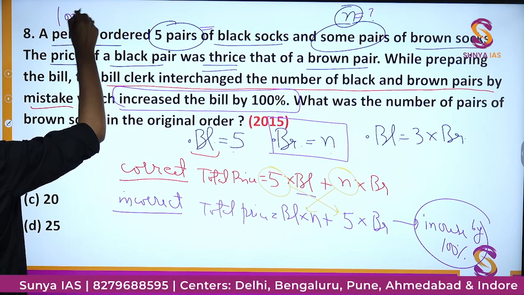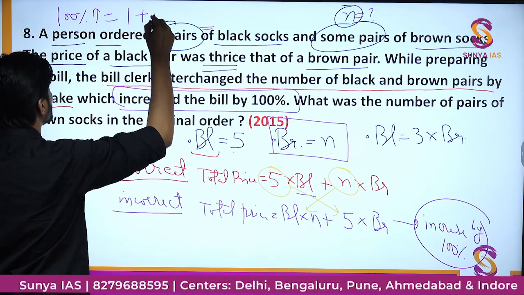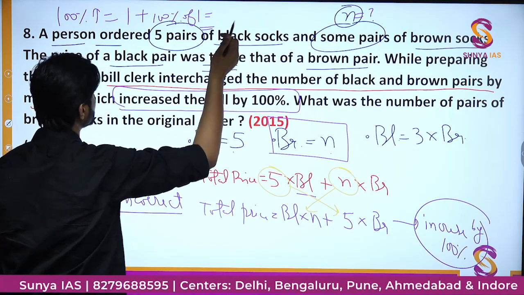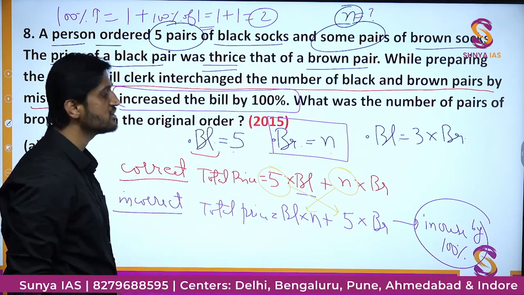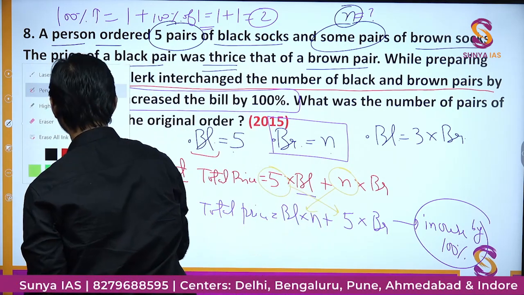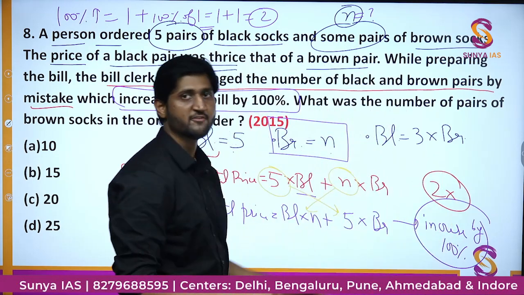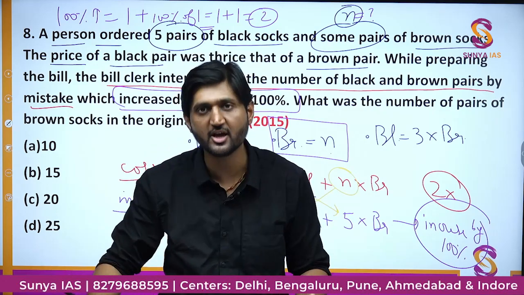So 100% increase is nothing but the original one plus 100% of 1. 100% of 1 is nothing but 1. So we get 1 plus 1, that is 2. So if something is increasing by 100%, that is basically we have to multiply by 2. So if a thing doubles, it actually increases by 100%. That is the basic idea of the question.